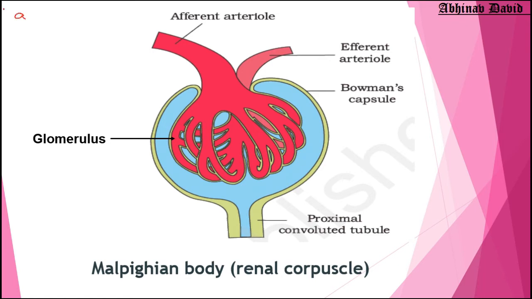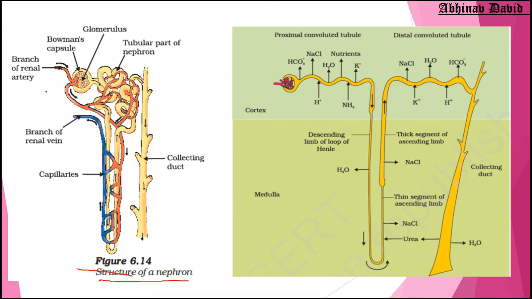Number one is the filtration part. So this is basically the filtration part. Now if you see the full structure of the nephron, up to here, this is the filtration part. I will write here A, and then you can see the tubular part. This full part is the tubular part.